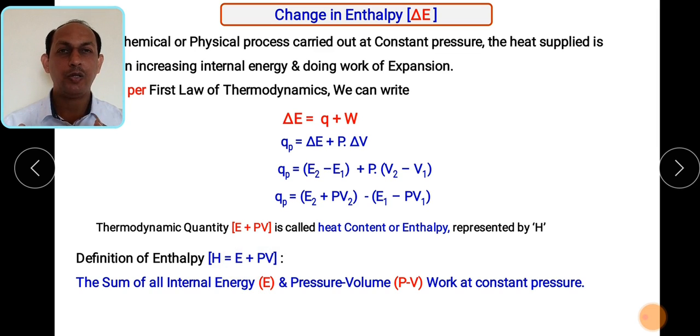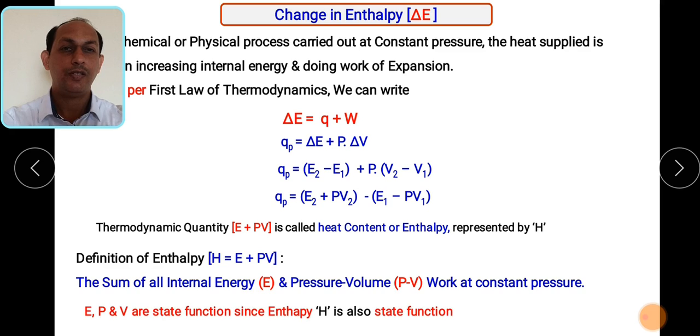Fix in your mind now what is meant by enthalpy. It is nothing but E plus PV, internal energy plus pressure volume. So it is a sum of internal energy and pressure volume work at constant pressure. So the quantities E, P and V are state functions, therefore enthalpy is also a state function.